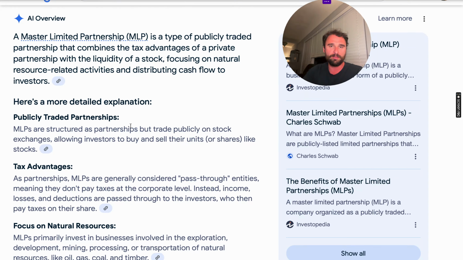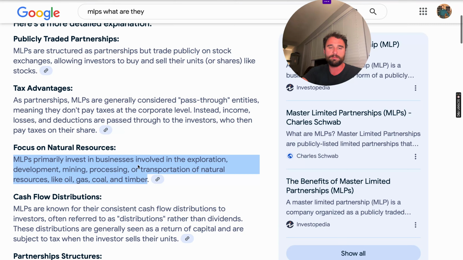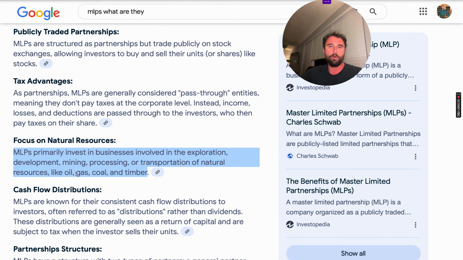And so as you invest in these master limited partnerships, if you buy them through your broker, let's say you have Fidelity or Schwab, whatever your broker is, or whatever financial advisor you're working with decides to buy this for your account, just understand what you're investing in, right? You're investing in energy companies. As it says right here, according to the AI overview on Google, MLPs primarily invest in businesses involved in the exploration, development, mining, processing, or transportation of natural resources such as oil, gas, coal, and timber. So those are some examples.